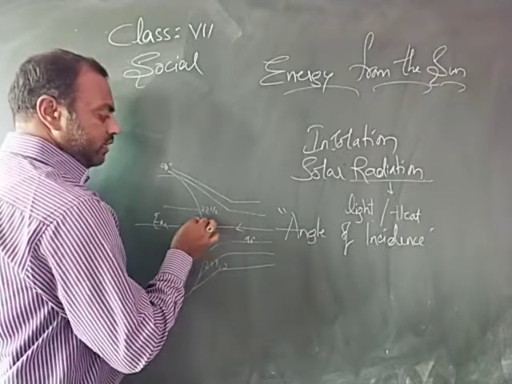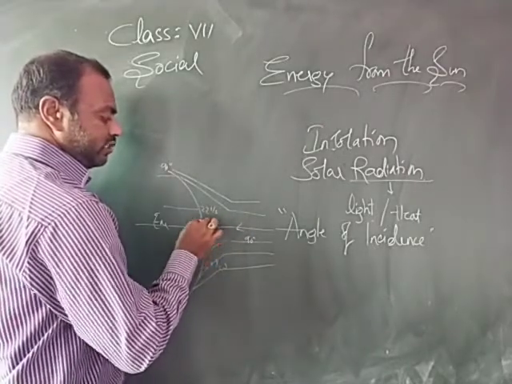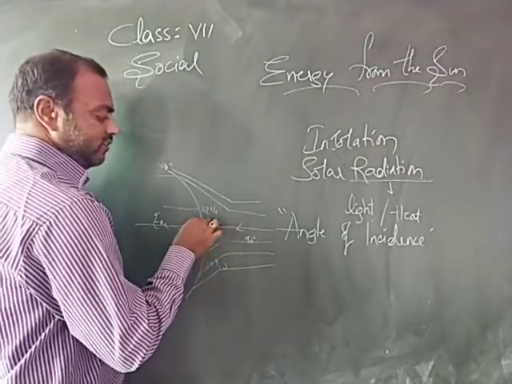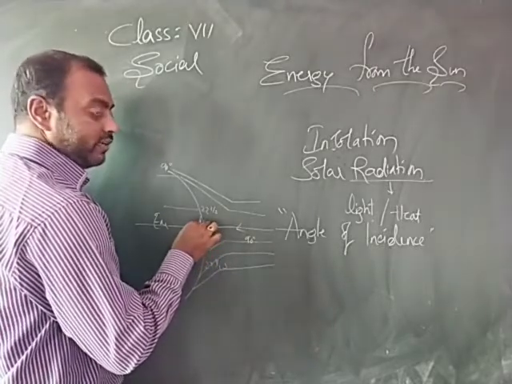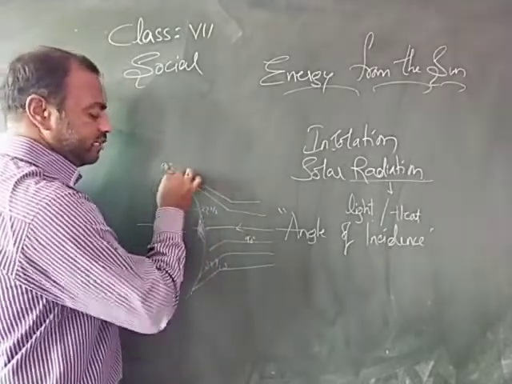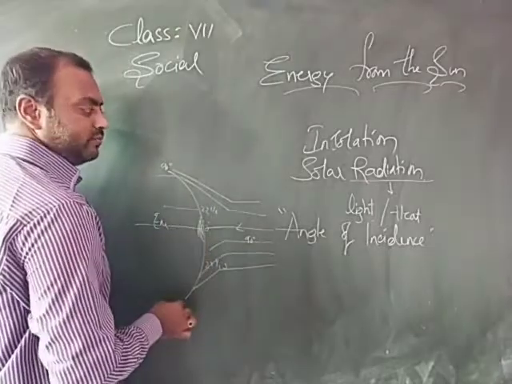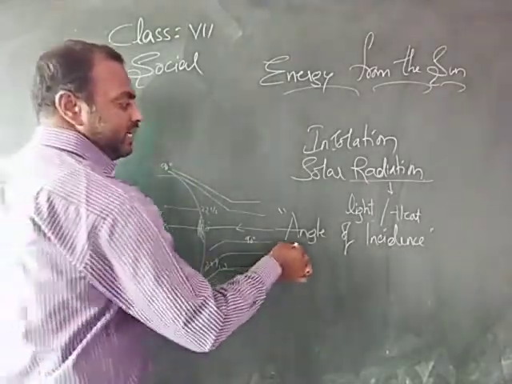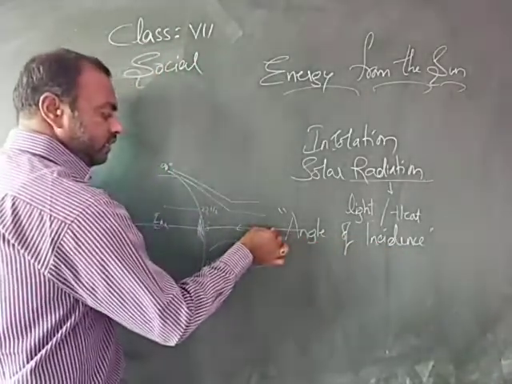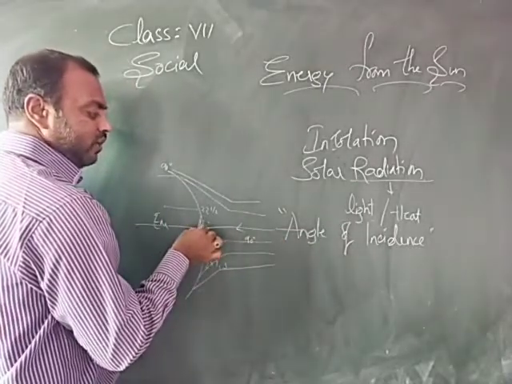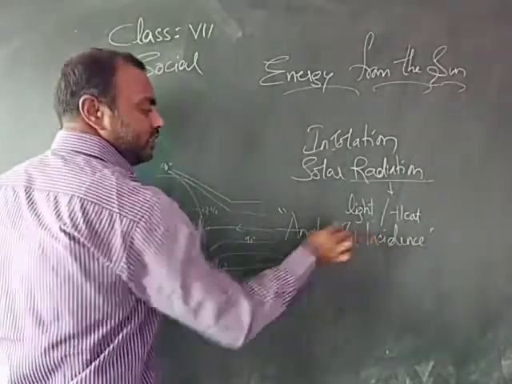So here it will be very intense. The temperature here will be very intense. The sun's rays fall at 90 degrees, so the temperature here will be high, whereas the temperature recorded at the poles will be less. That is what we have studied under the angle of incidence. The angle at which the sun's rays fall on the earth is called angle of incidence.